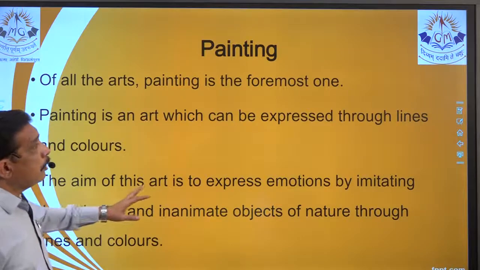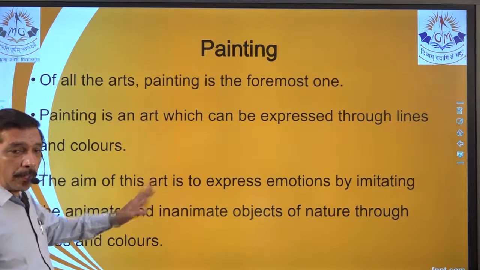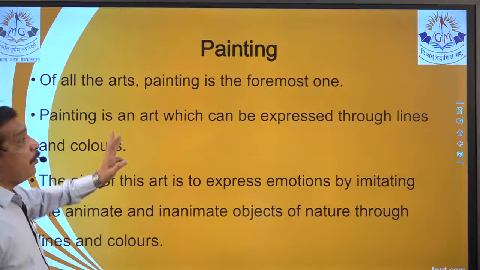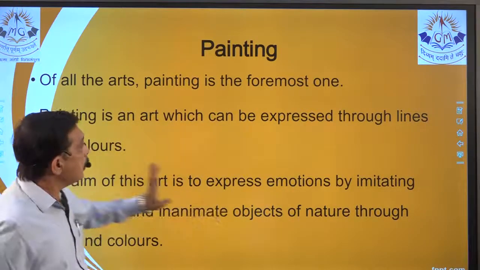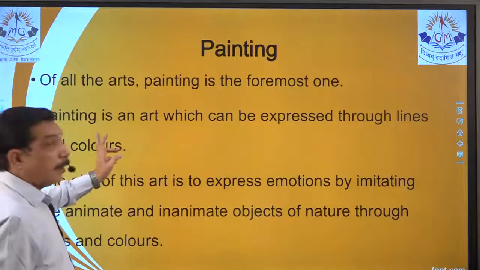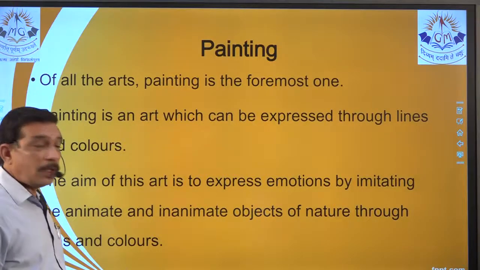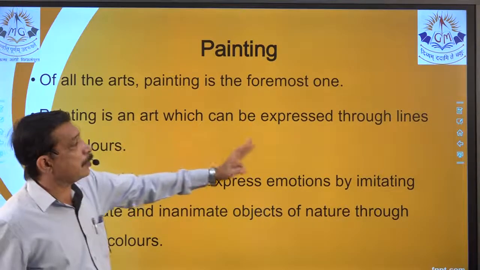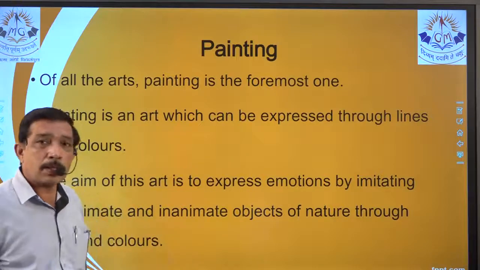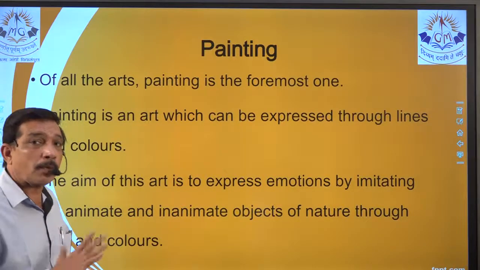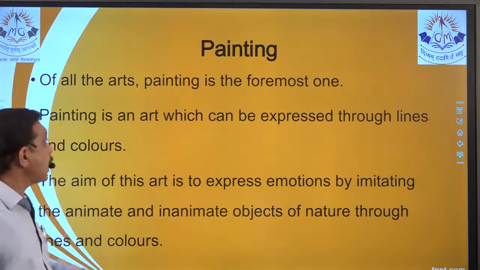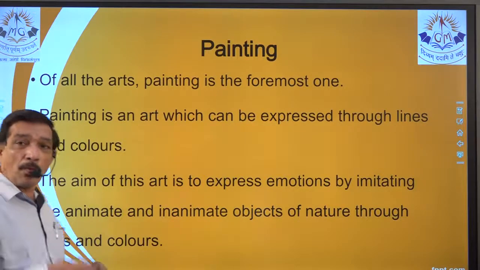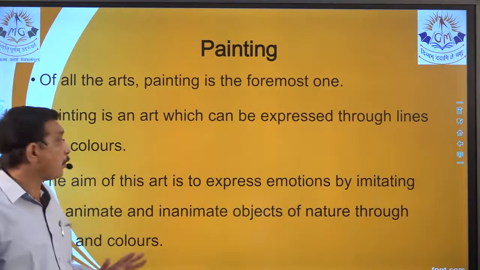Now the fine arts, painting. Out of that, where to find an MCQ? For example, painting is the foremost one, nothing is there in this line. This is the definition and you should be knowing it. Dash is an art which is expressed through lines and colors. We know painting is an art. It's not music, it's not clay work, it's not metal work, it has to be painting. So one MCQ can be generated from here.